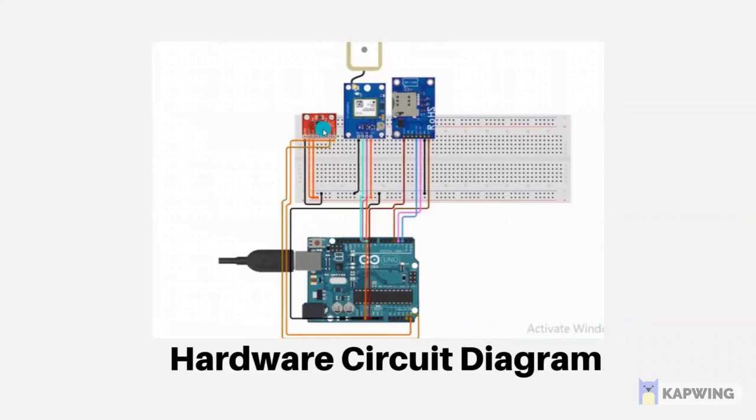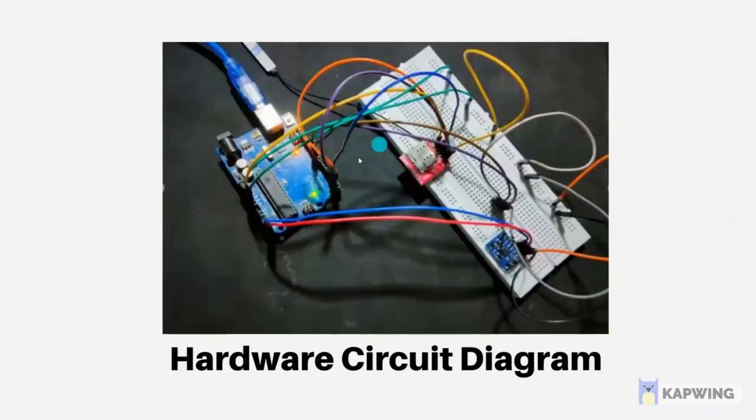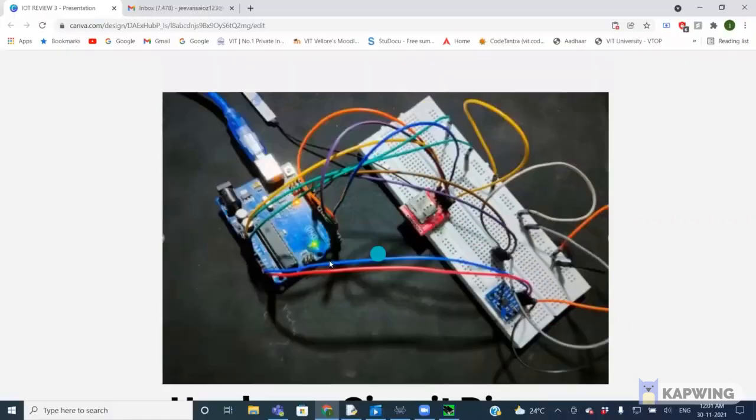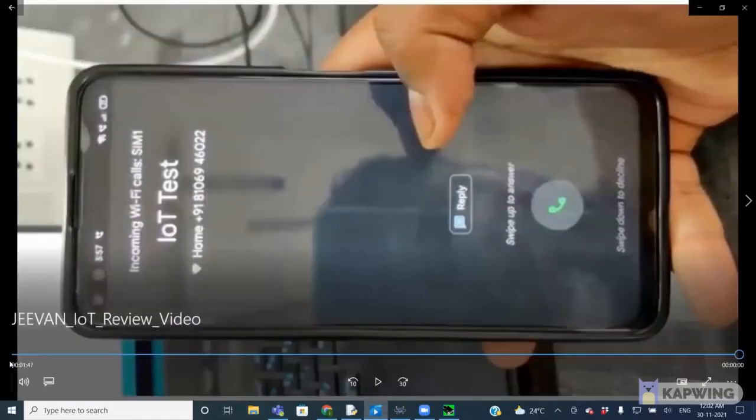If the value is greater than the level which we have given, it will directly call the number which we have given. Here we'll be inserting a SIM, and it will directly call the particular number. So this is the thing which I have constructed here. This is the GSM, and I inserted a SIM into it, and I'll be showing the working demo of this particular circuit here, sir.